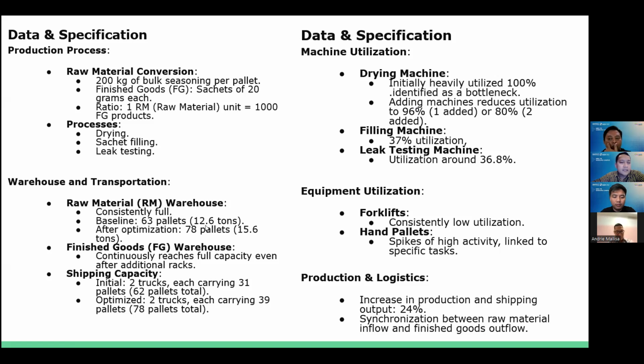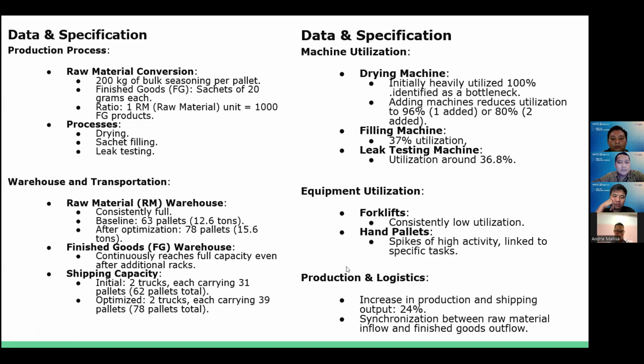About warehouse and transportation: the raw material warehouse is consistently full, baseline 63 pallets, 12.6 tons, and after optimization becomes 78 pallets or 15.6 tons. The finished goods warehouse continuously reaches full capacity even after additional racks and shipping capacity. Initially, two trucks each carry 31 pallets, or 62 pallets total. Then optimized, two trucks each carry 39 pallets, or 78 pallets total.